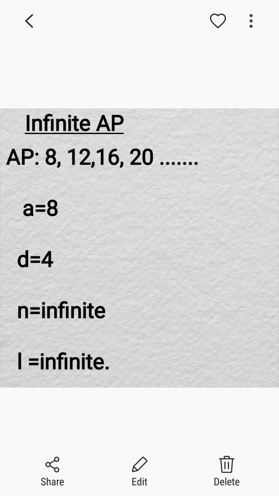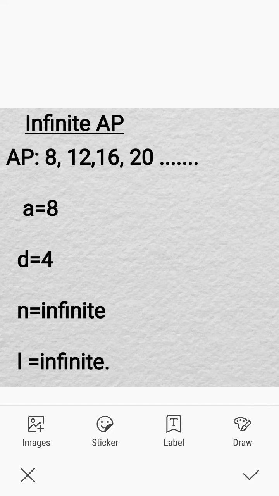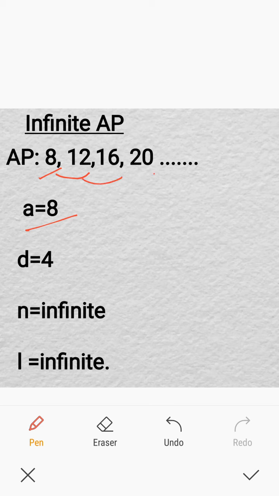What about in the case of infinite AP? Whether we are able to write the first term? Certainly. The first term is 8. Is it possible to write the common difference? Sure. 12 minus 8 is 4. 16 minus 12 is 4. Or 20 minus 16 is 4. All the differences of the consecutive terms are equal. So common difference is 4.